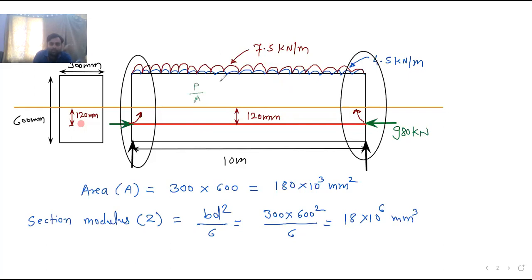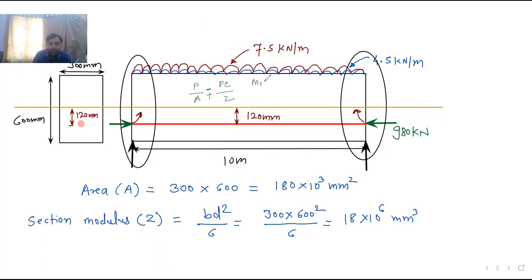Okay, so stress due to eccentricity will be present, PE by Z. Tension at top, compression at bottom. And for the midspan section, due to this vertical dead load and live load, there will be the generation of stresses due to dead load and stress due to live load. In the previous problem, we called it the stress due to external loadings, that is dead load and live load. So here I can write then stress due to dead load.